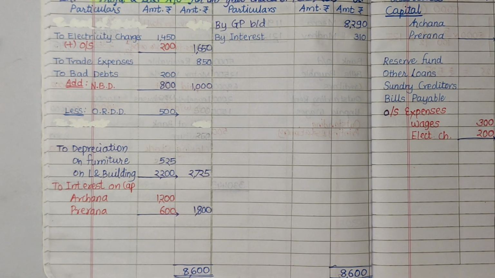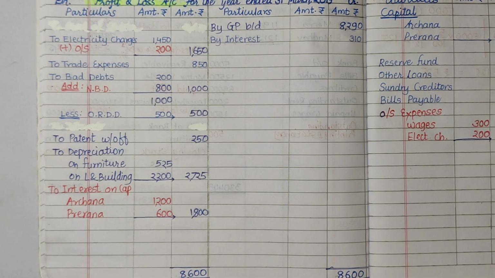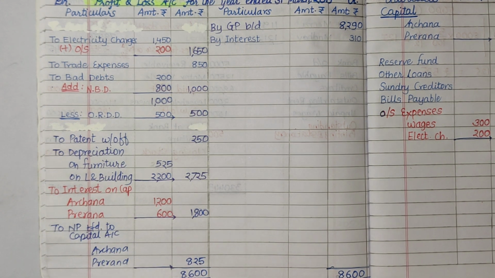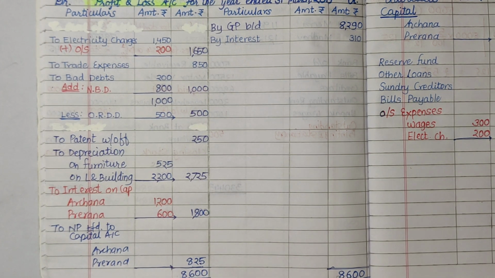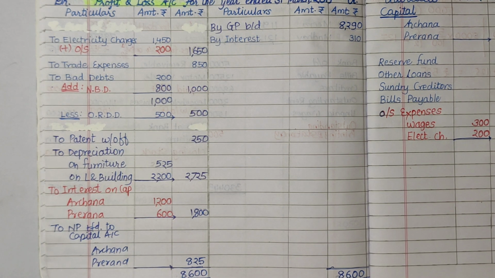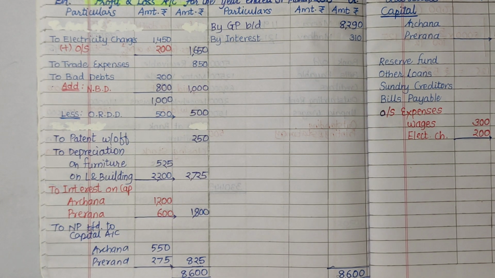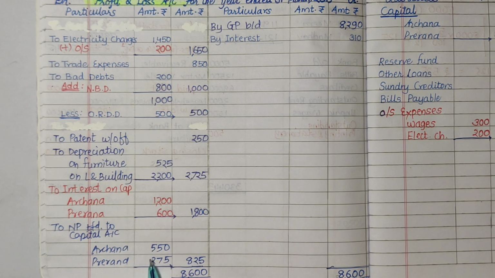So the net profit for the year is rupees 825, which will be distributed among the partners in the ratio given in the question at 2:1. So Archana's share in the profit is rupees 550 and Prerna's share in the profit is rupees 275.